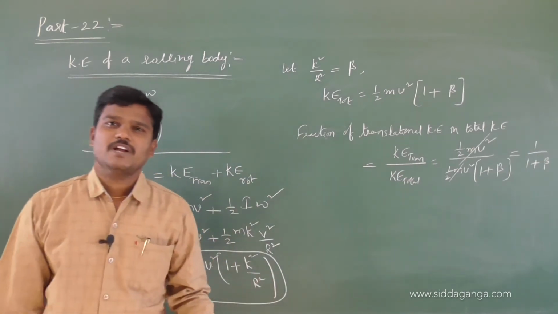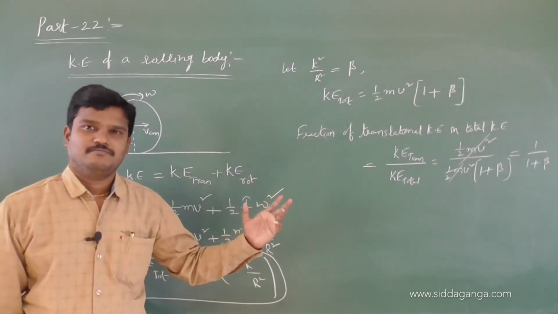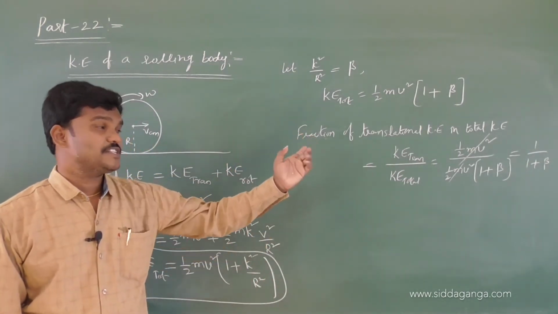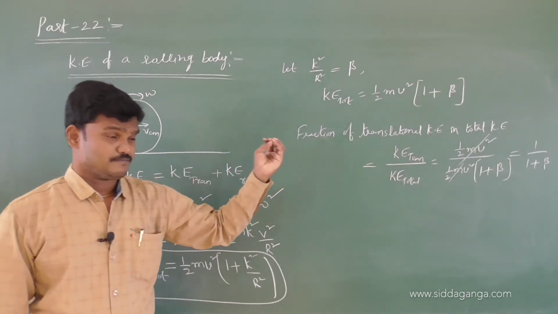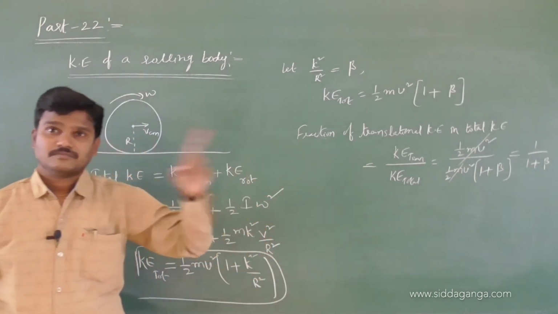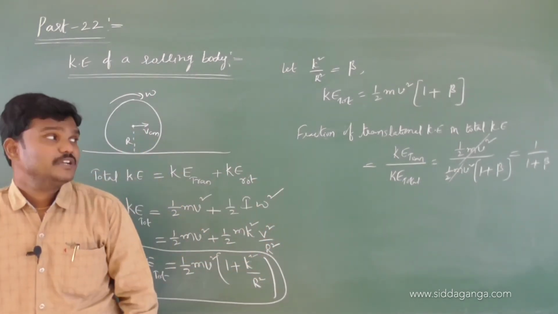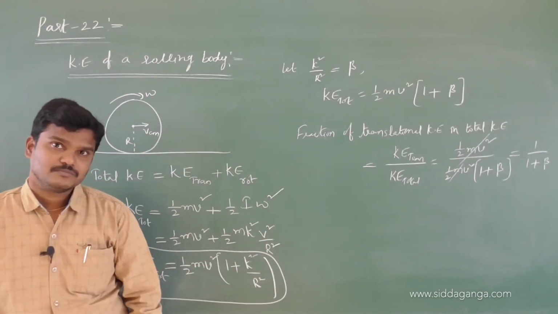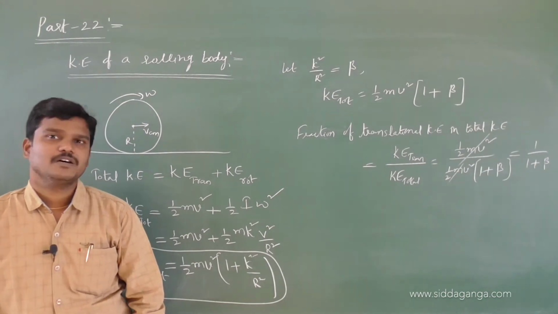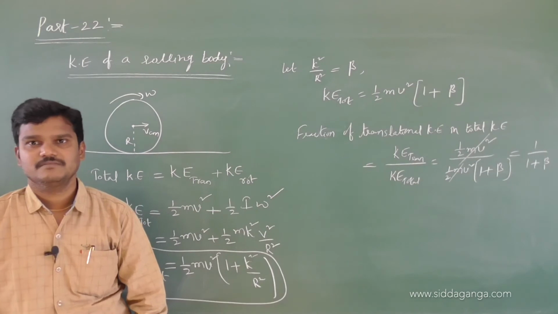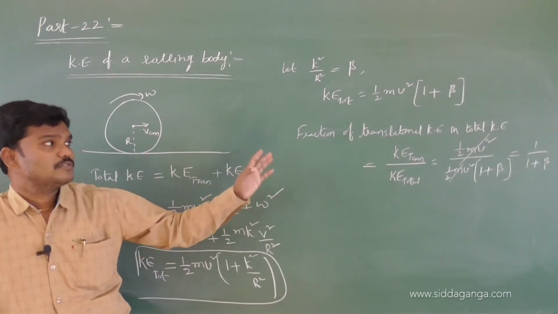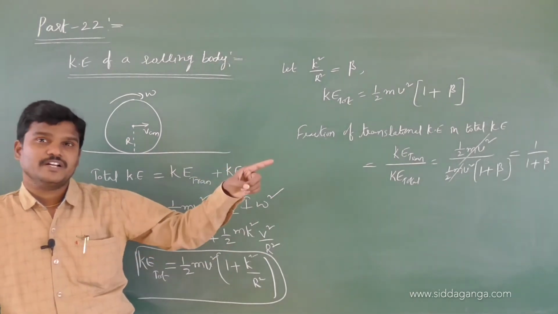If we know the beta value, we can find this ratio. If it is a ring, beta is 1, so 1 by 1 plus 1, which is 1 by 2. If they ask in percentages, multiply by 100: 50%. So this is the fraction of translational kinetic energy in the total kinetic energy.